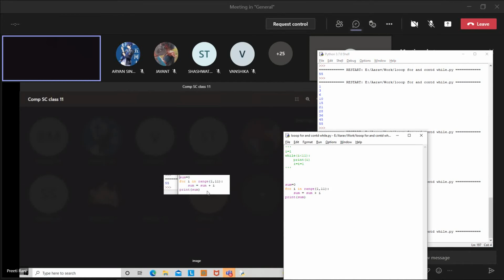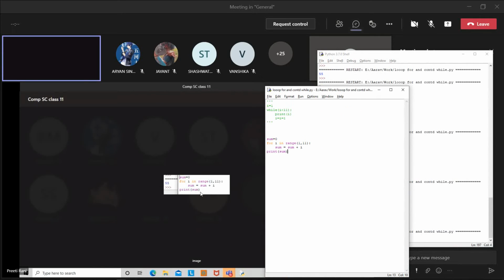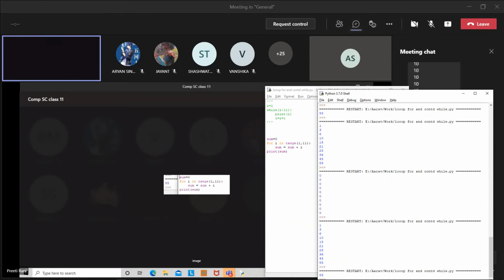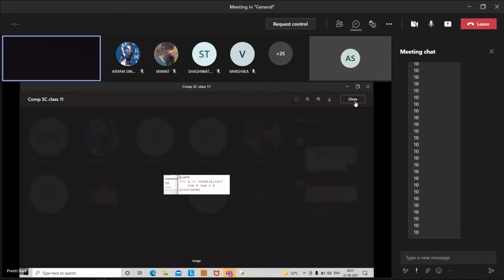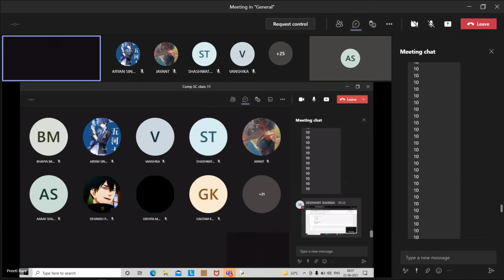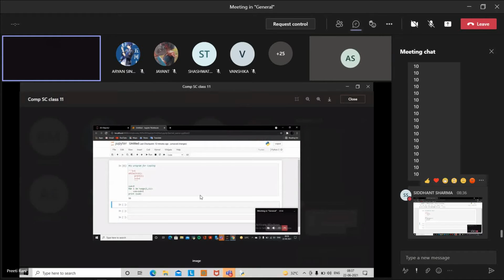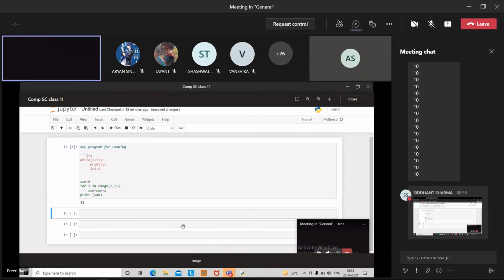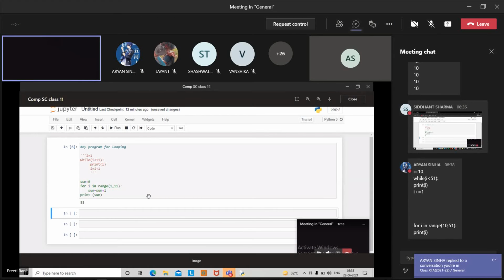Yes, sum equals to 0. Sum equals to sum plus i. Print sum. That's fine, right? What will happen then? Save your program. Save your program again. Then after that you will execute that. Save your program. Then you will execute that. See? According to that, you need to do.